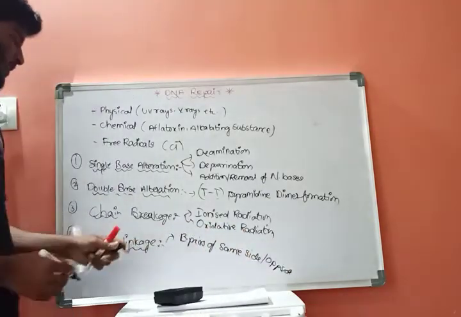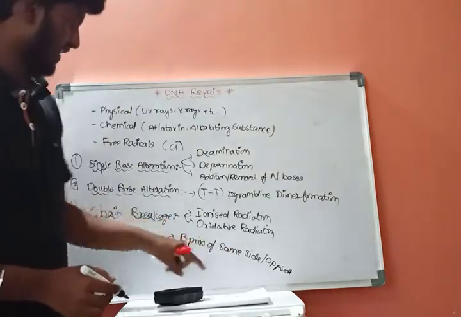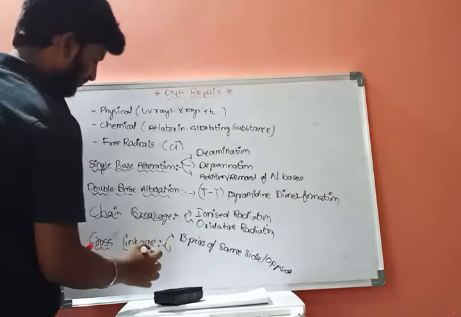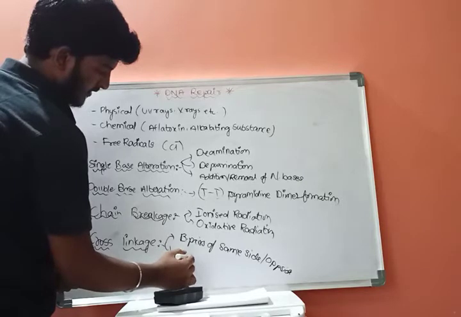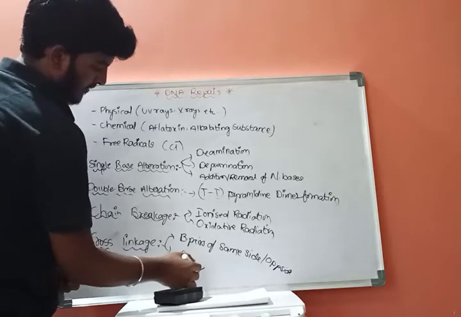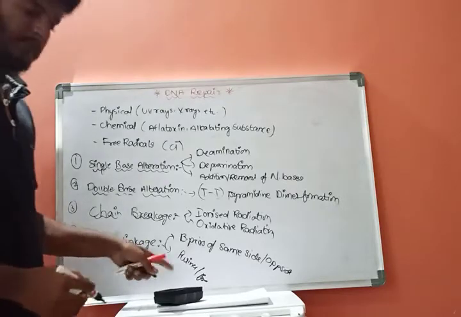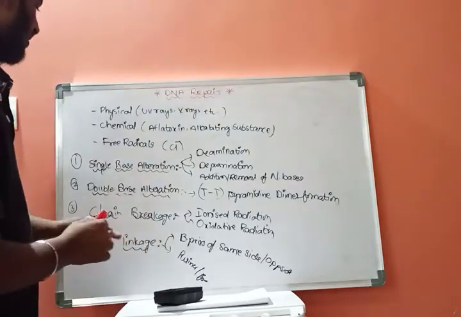Whenever the linkage between base pairs of the same side or opposite sides is damaged, and any linkage between purines and pyrimidines gets damaged, it will result in cross linkage.